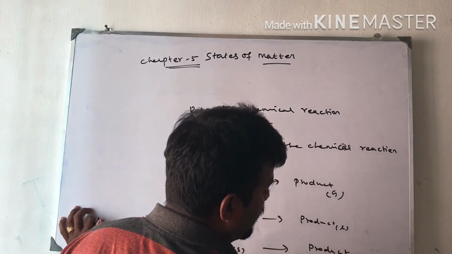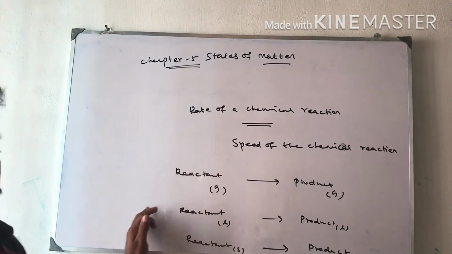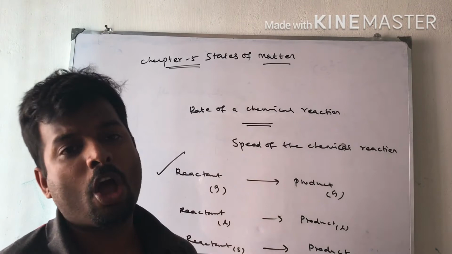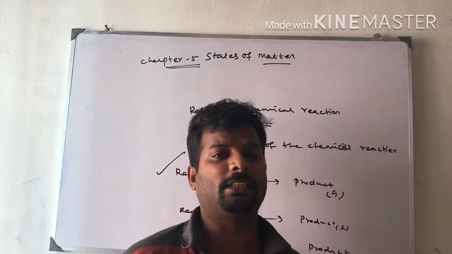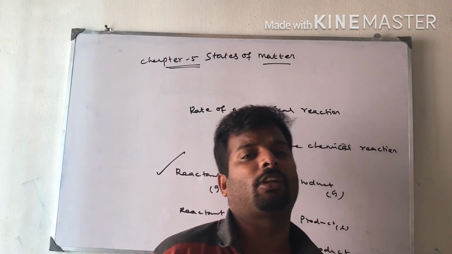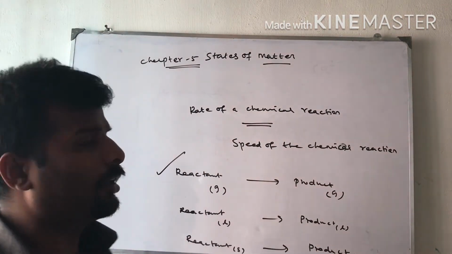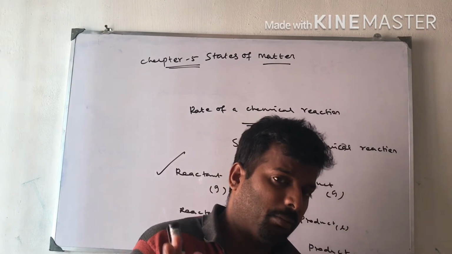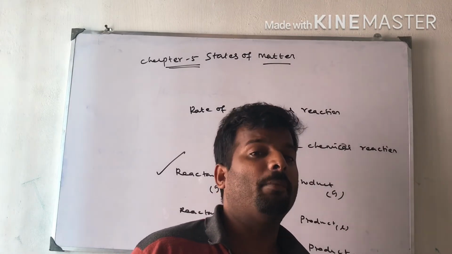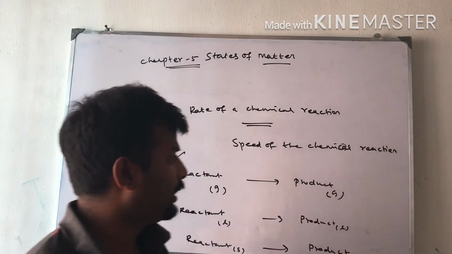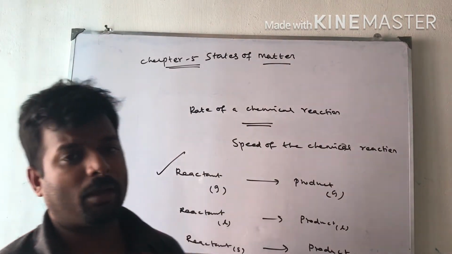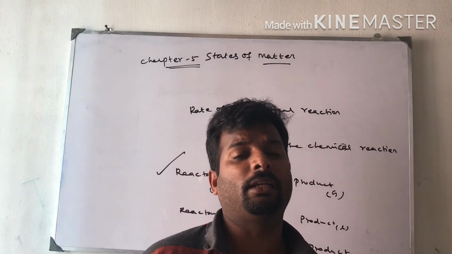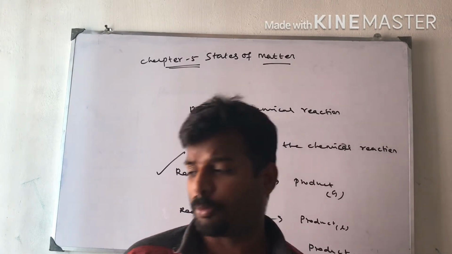See these three states: the rate of the reaction is faster in the gas state because the intermolecular forces operating in the gas state are less, so it is easily converted into product. In solid state, the intermolecular force of attraction is strong, so more energy is required to break the bond and more energy is required to form a new bond. That is why the state of the substance plays a major role in converting reactant into product. Rate means speed of conversion of reactant into product.